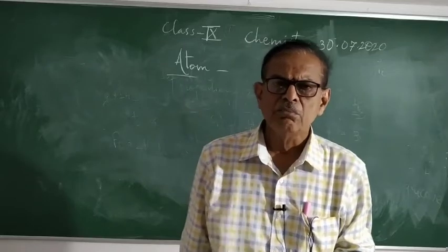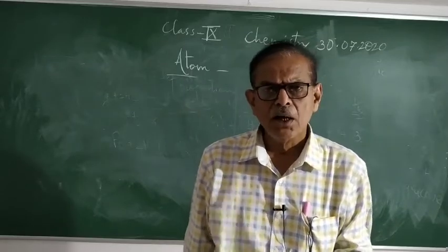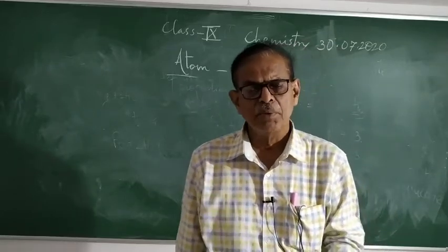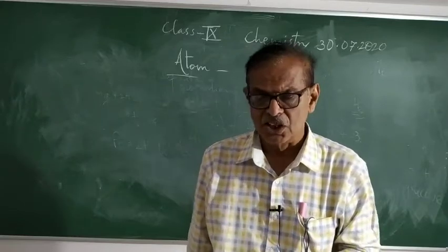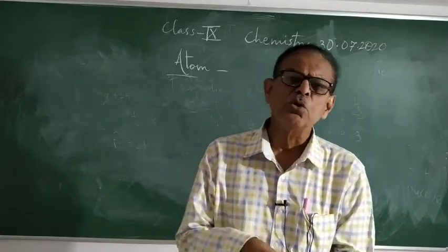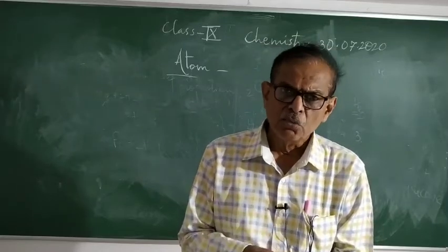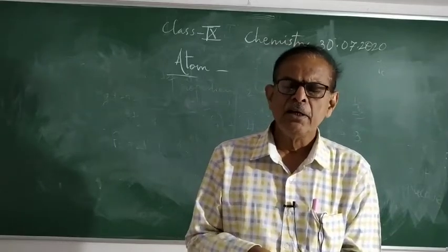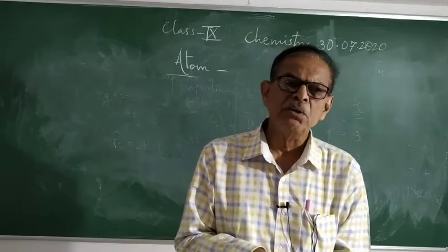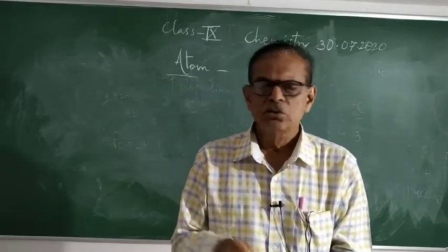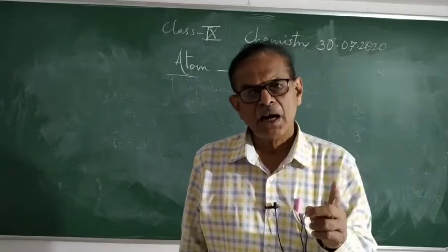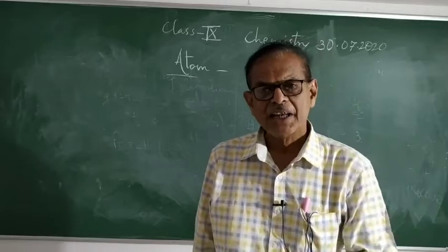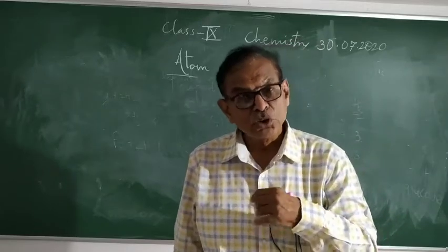And this atom may or may not have free existence. For example, some elements are monoatomic, that is, their molecule consists of only one atom, and therefore in some elements the atom and the molecule are the same. For example, hydrogen is diatomic. That is, hydrogen atom is H and hydrogen molecule is H2. Oxygen atom is O, oxygen molecule is O2.